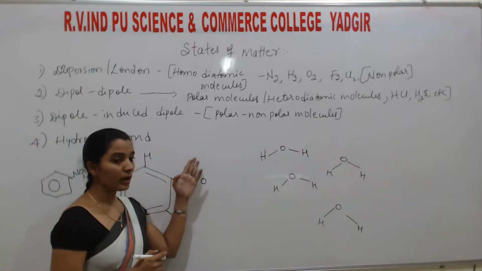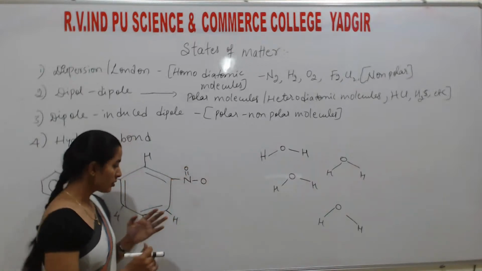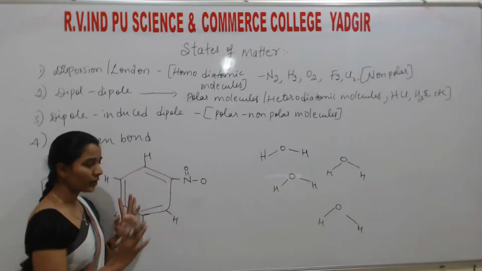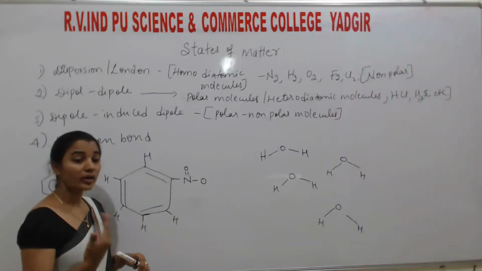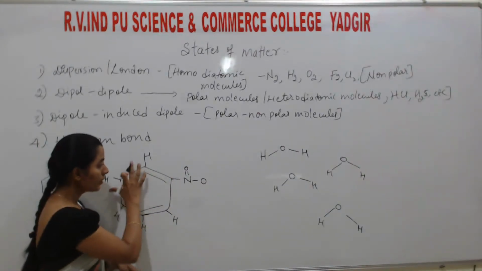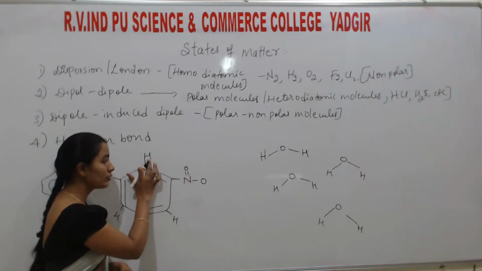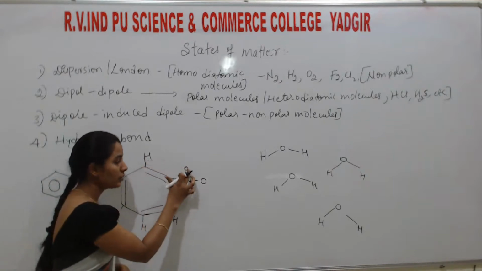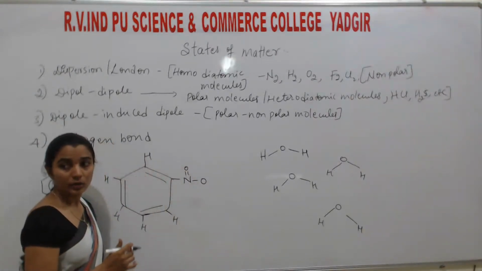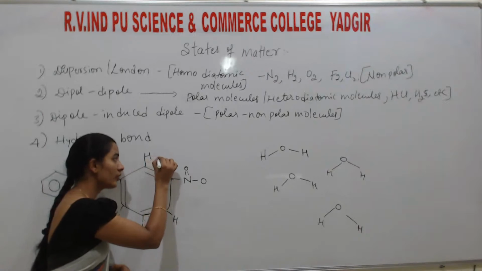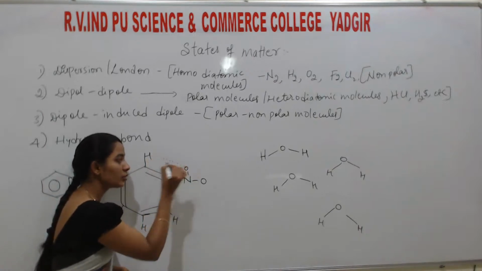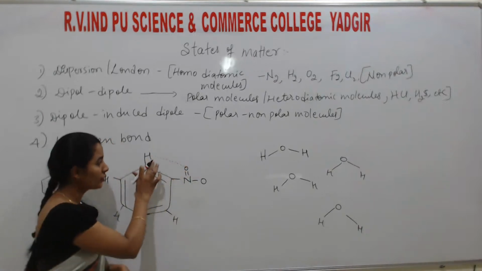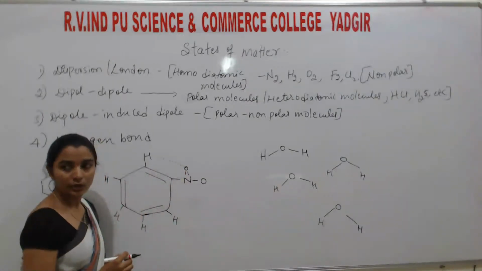Between hydrogen and the highly electronegative atom. So students, here this is already a covalent bond. We don't bother about it. What does this hydrogen bond mean? Here within the molecule, hydrogen is there, oxygen is there. One is electropositive, the other is electronegative. There is a force of attraction between these two, hydrogen and a highly electronegative atom.